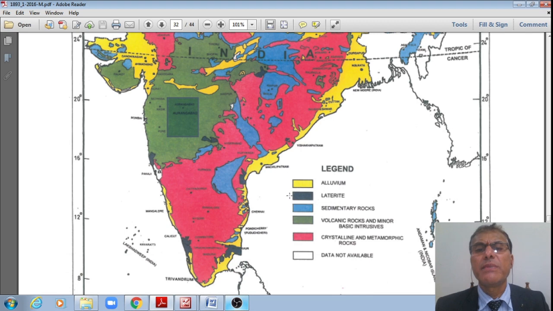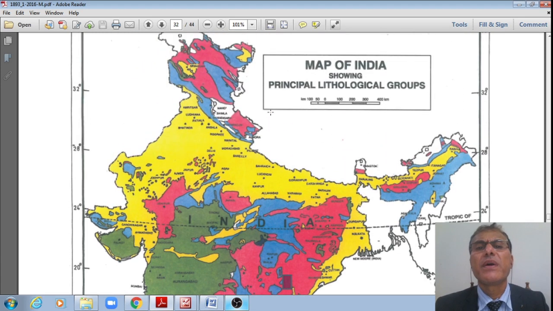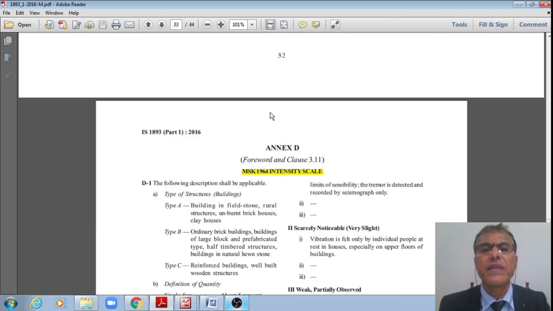Then sedimentary rocks, this one; or volcanic rocks; or the crystalline and metamorphic rocks, these ones are crystalline metamorphic rocks. Where data is not available, that is shown with white color. These are the principal lithological groups of India.